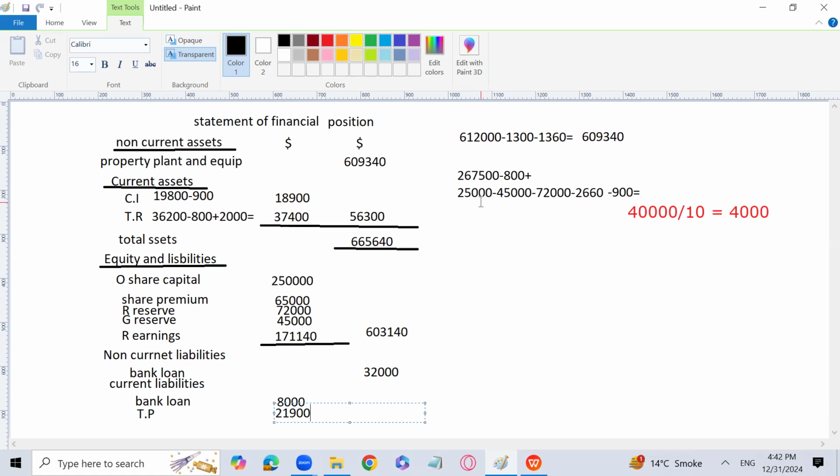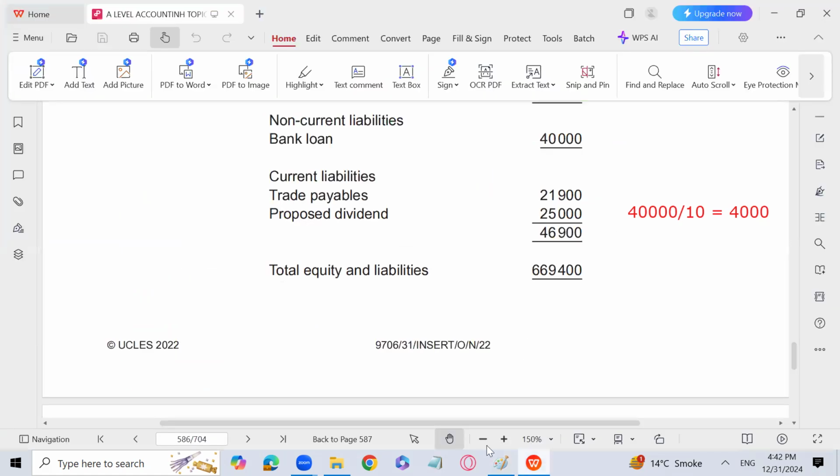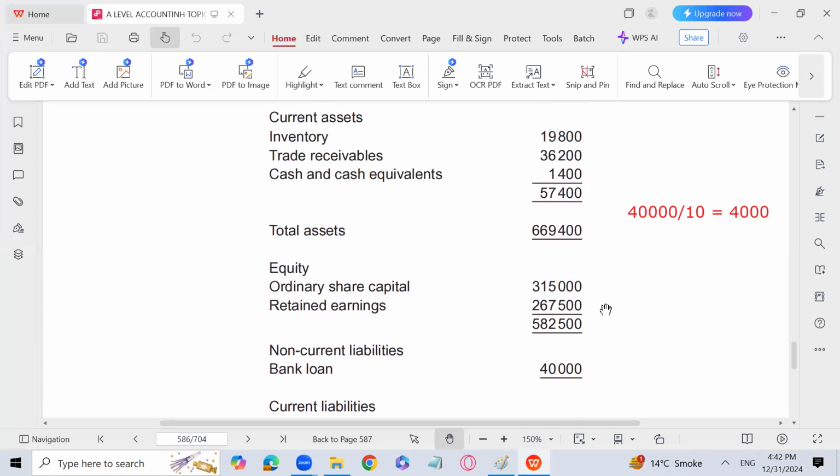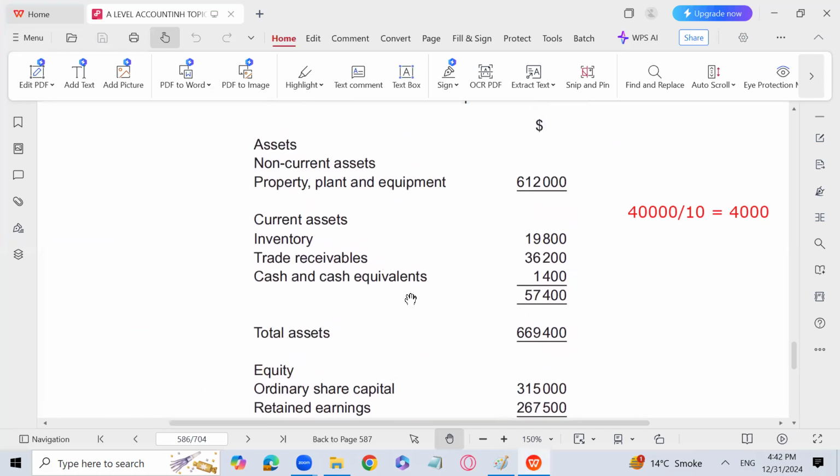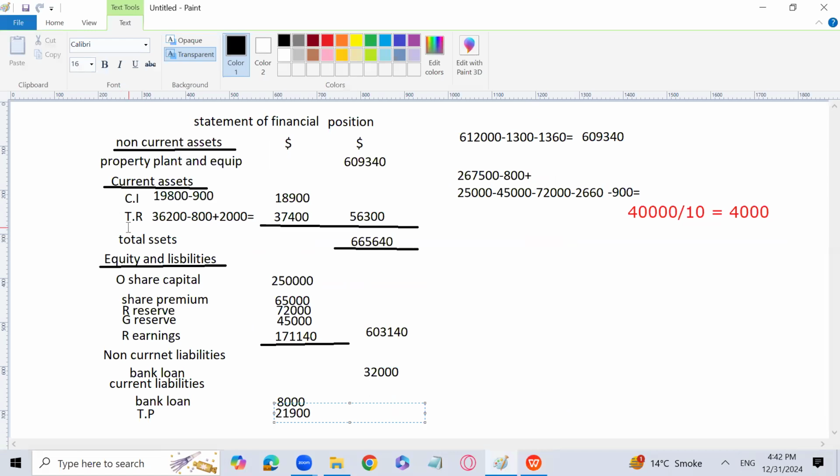Now, the most important point is going to be the bank portion, the cash position of the business. If you just look at the question, we have cash and cash equivalent of 1,400. You must have this question in your mind: why didn't I write cash and cash equivalent of 1,400 in the current asset section? Students may write 1,400 in the current asset section and then adjust it accordingly at the end of the question. It doesn't matter at all, because this is how the question has been developed.